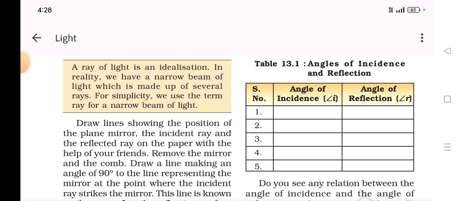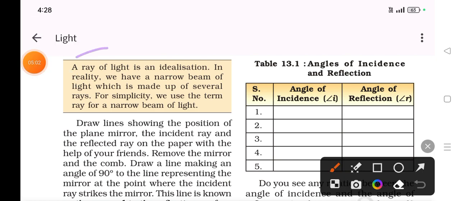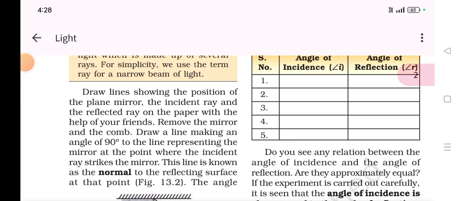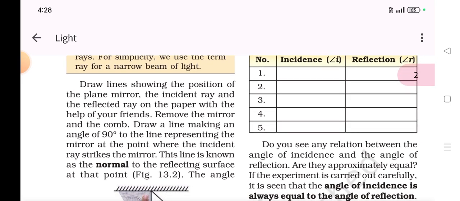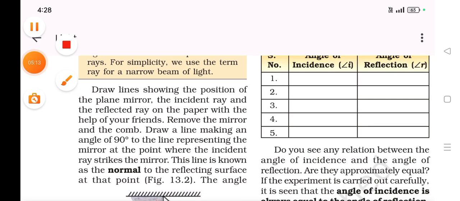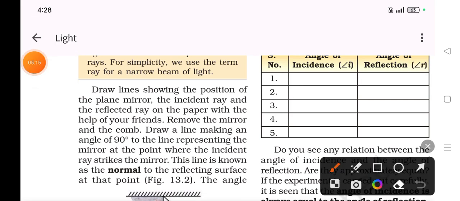Alright. So this is important. You can just highlight this particular box. Draw lines showing the position of the plane mirror, the incident ray and the reflected ray on the paper with the help of your friends. Remove the mirror and comb. Now draw a line making an angle of 90 degrees to the line representing the mirror at the point where the incident ray strikes the mirror. This line is known as the normal to the reflecting surface.